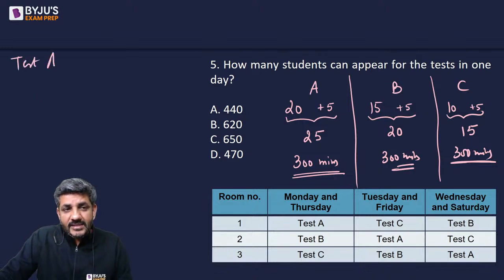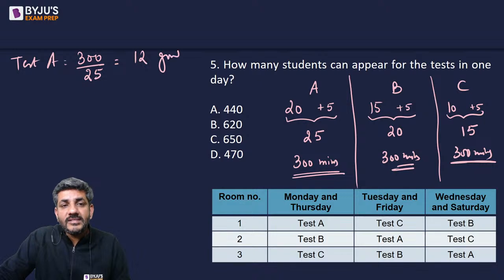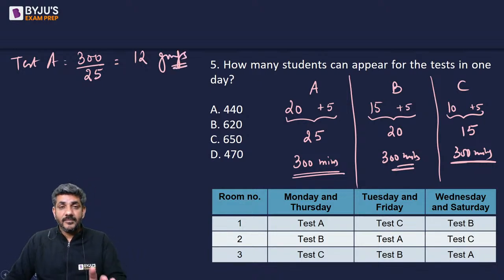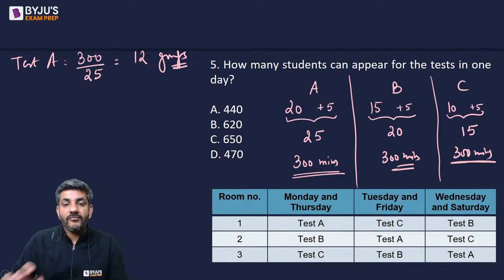So test A is written by 300 divided by 25. That means it is written by 12 groups of students in a day. One group is of 10 students. At one time, 10 students are sitting in a room. It was already given. So 12 groups of 10 students can appear for test A in a day.